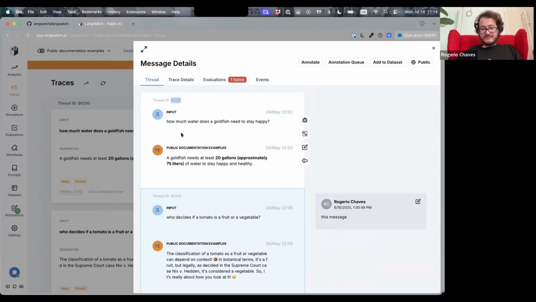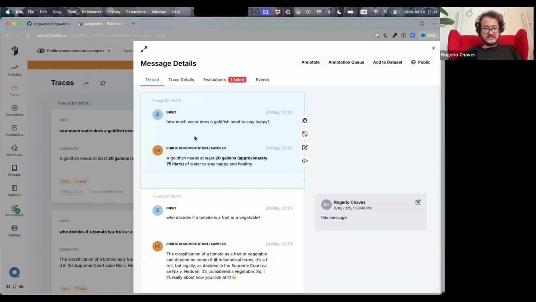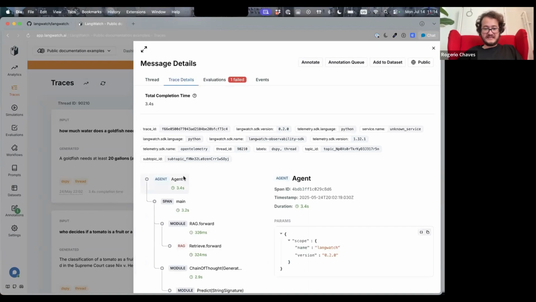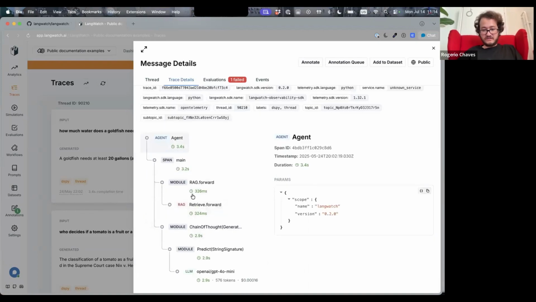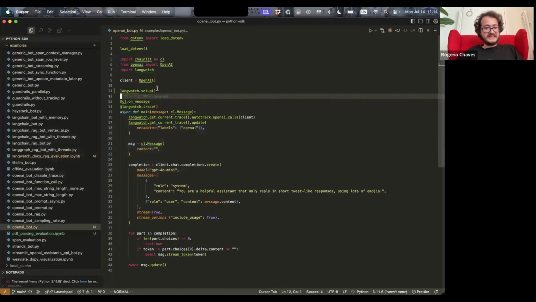So the hierarchy level is threads. They're all in the same thread. You see the same number, but it's threads, traces, spans. So you can fully group them and see level by level. And then if I click here on view this trace, now this one is highlighted, and then I get the agent call that happened here instead. I understand. Cool.